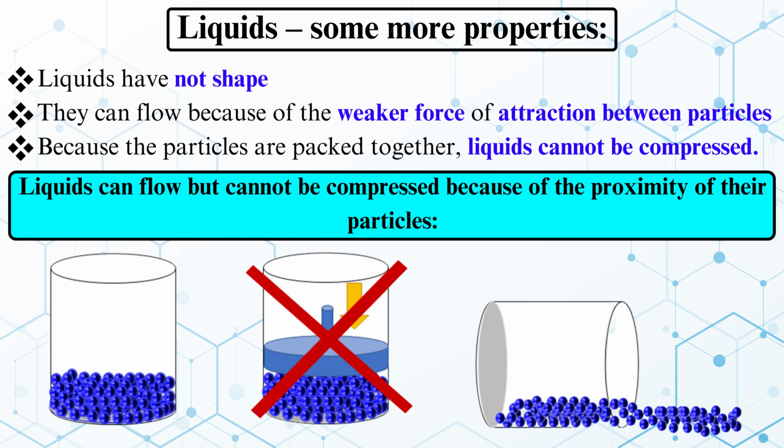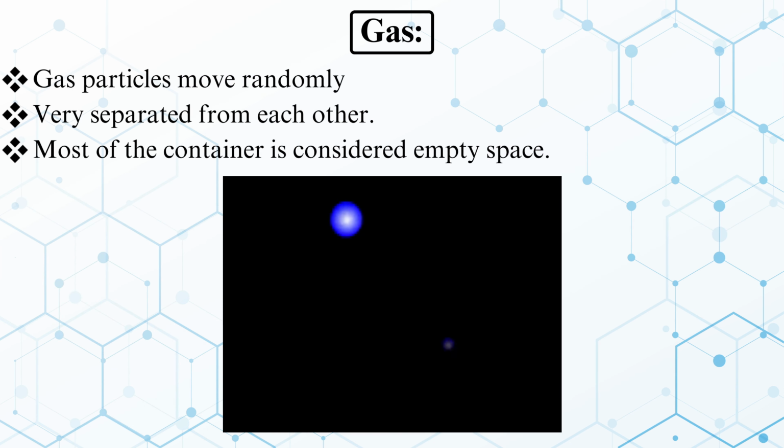Liquids have no particular shape. They can flow because of the weaker forces of attraction between particles. Because the particles are packed together, liquids cannot be compressed. Liquids can flow but cannot be compressed because of the proximity of their particles.